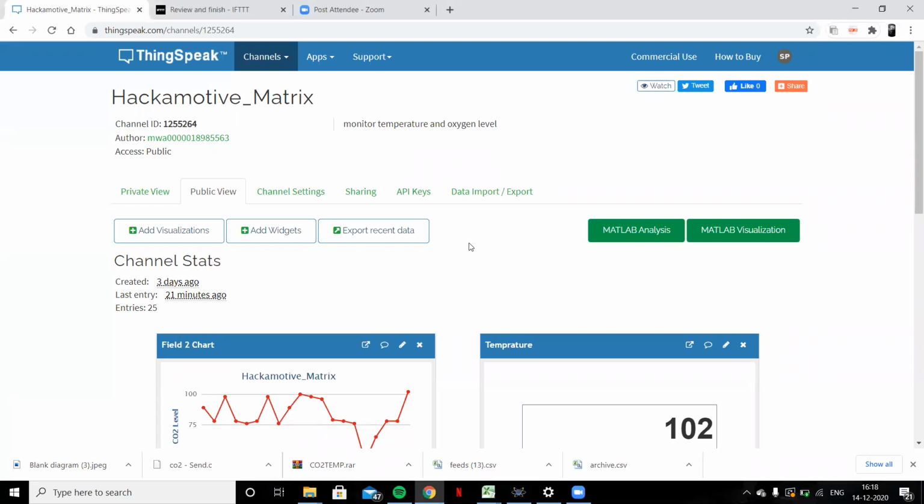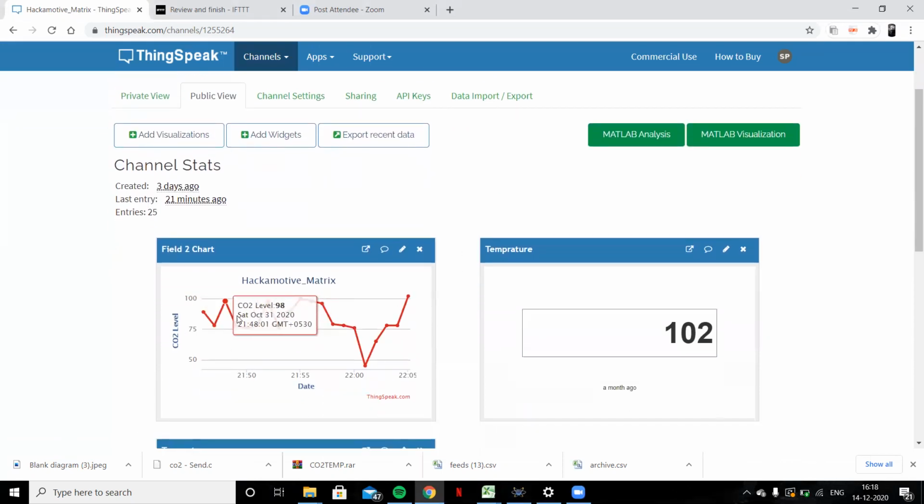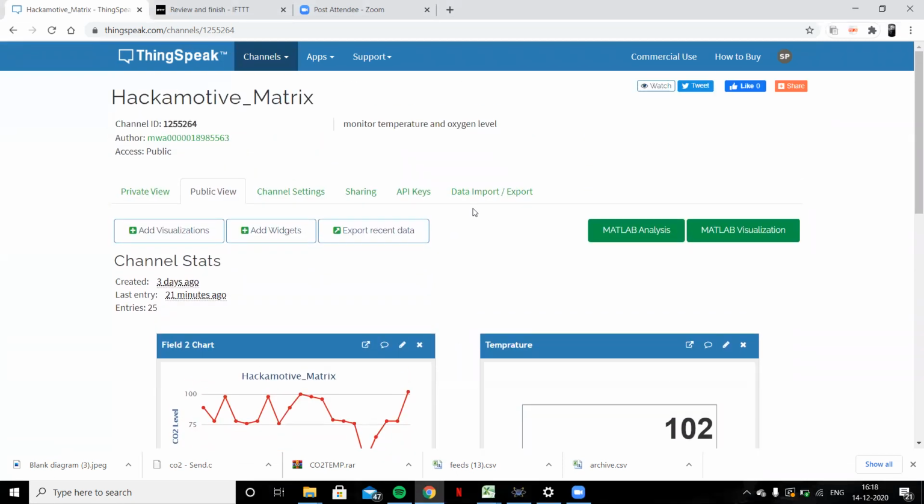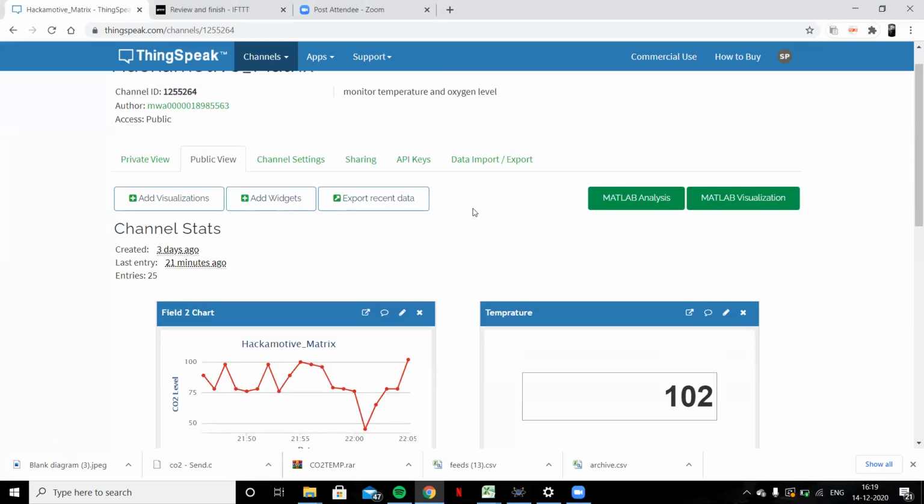assumed output data, and we have imported the data as a CSV file to the IoT ThingSpeak platform. The CO2 level is shown in a graph here, and the temperature is shown here. If we had used a Bluetooth module and connected to the IoT platform, the temperature and the CO2 level would change every second, and it would be updated to the server directly. But since we have imported the file, it does not change. It will modify as we change the data in the CSV file.